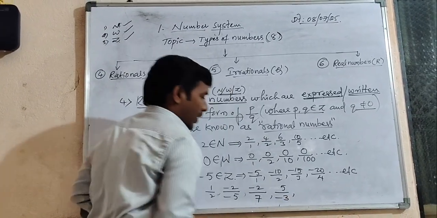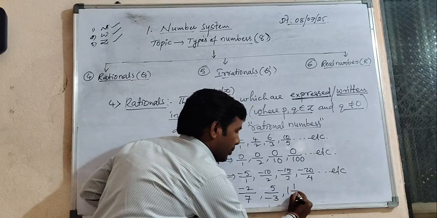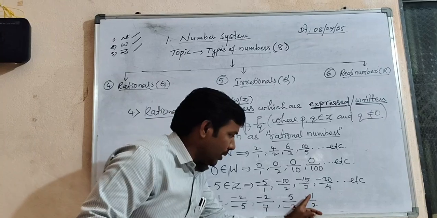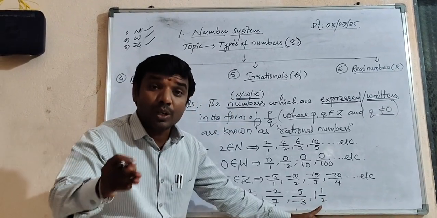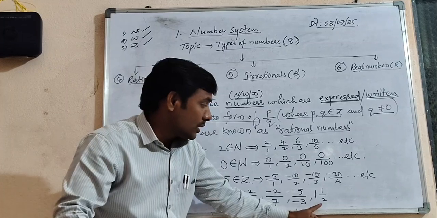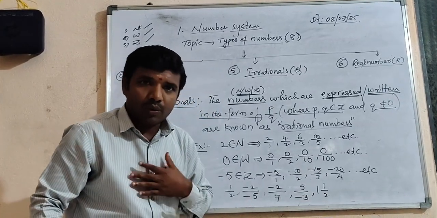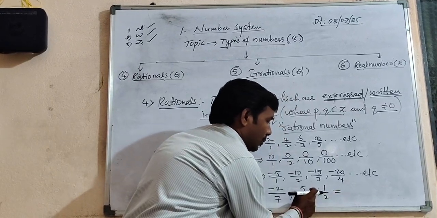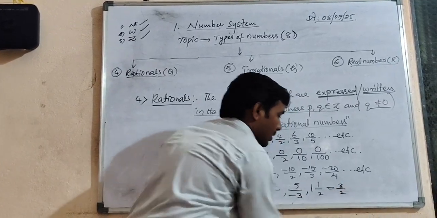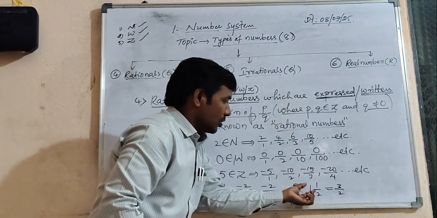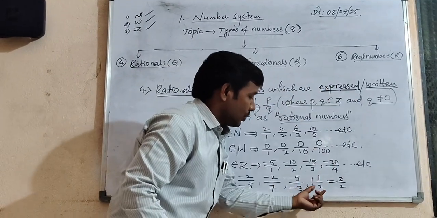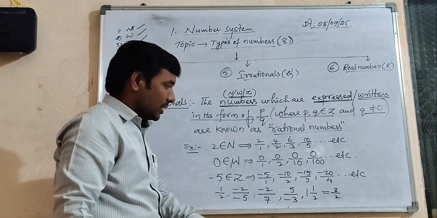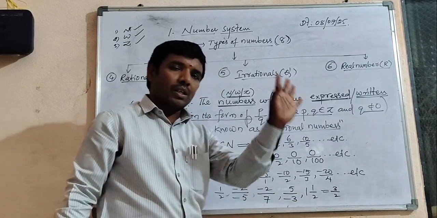Now I want to give some more examples, that is, 1 whole 1 by 2. Students, I am giving totally different numbers. 1 whole 1 by 2 is also one of the rational numbers. But you will get one doubt: sir, it is not in p by q form. No, it is not. I accept your doubt. But we can express it. How? 2 ones are 2, 2 plus 1 is 3, so 3 by 2. According to the definition, though it is not directly in p by q form, we can express it. So 1 whole 1 by 2 is converted to 3 by 2. In a sense, 1 whole 1 by 2 is 100% a rational number only.